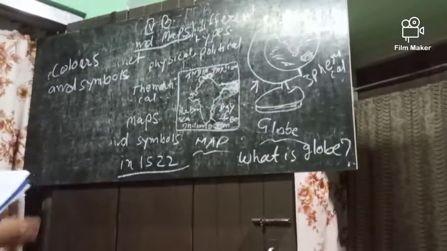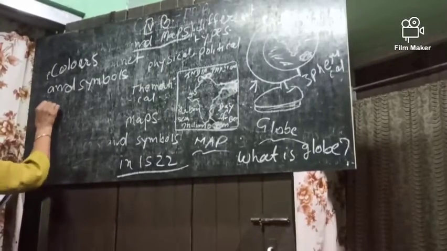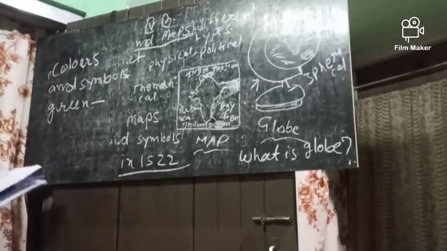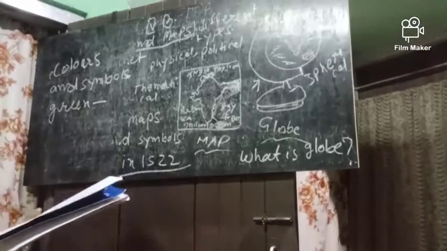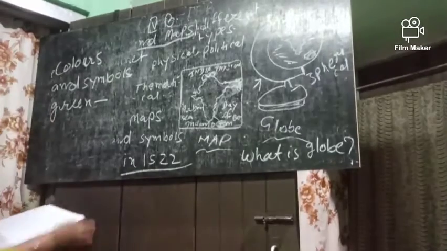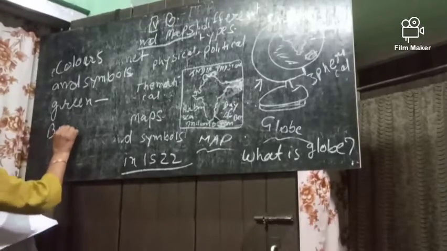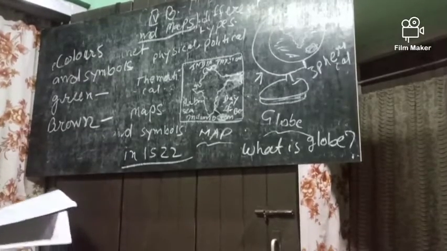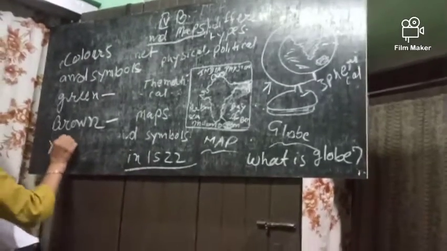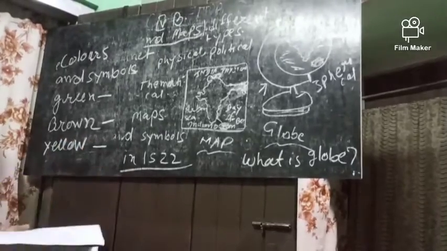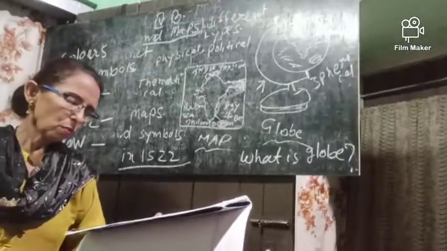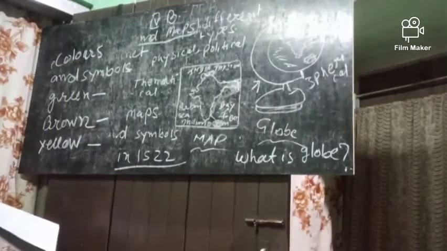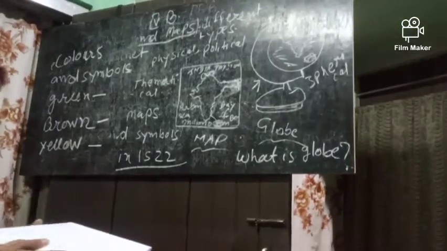Green color is for plains and lowlands, brown color is for mountains and highlands, yellow is for desert, and blue is for water bodies. These are the colors.